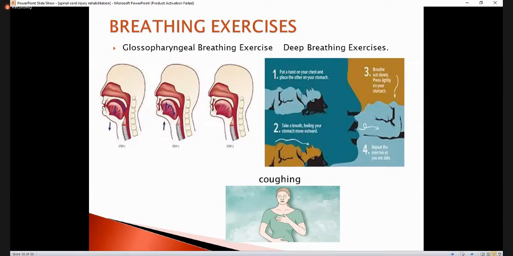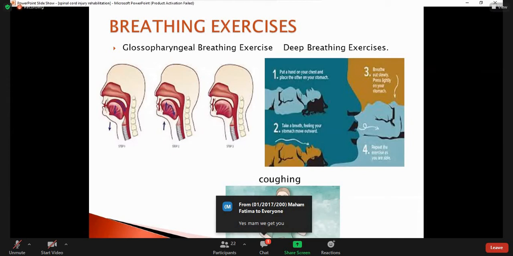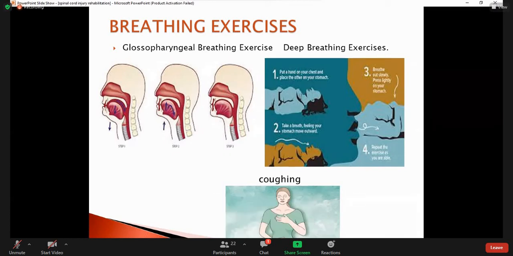So this glossopharyngeal breathing exercise is used... I wanted to ask whether the students' mics can't be unmuted, because I can't tell whether they understand me or not. Hello class, please tell me that you're getting my point or not. Class? Yes, ma'am, we're getting you. You're getting it? It's clear? Okay. If you want to ask anything, please interrupt me in the middle.